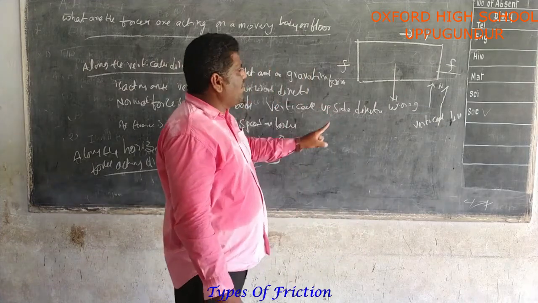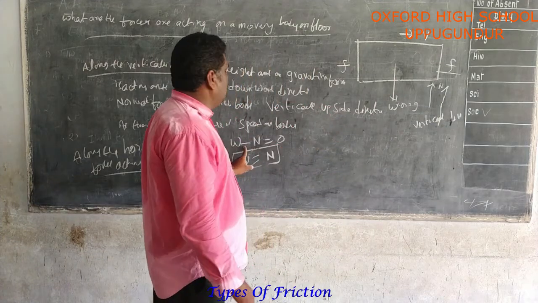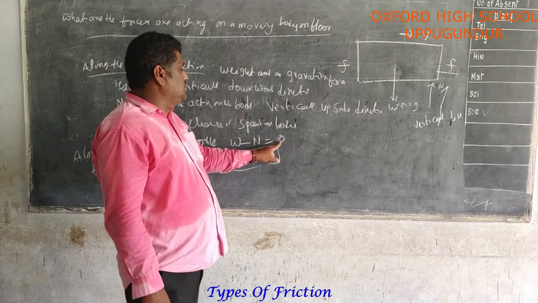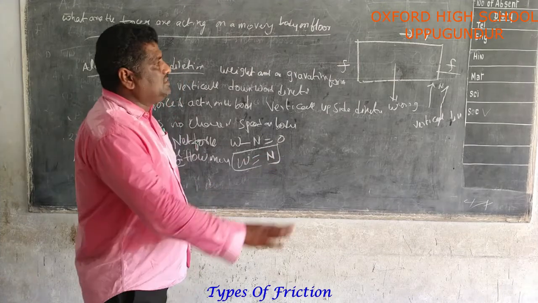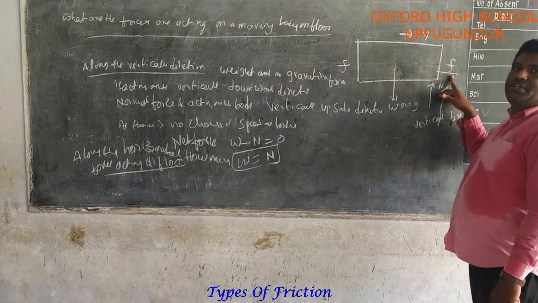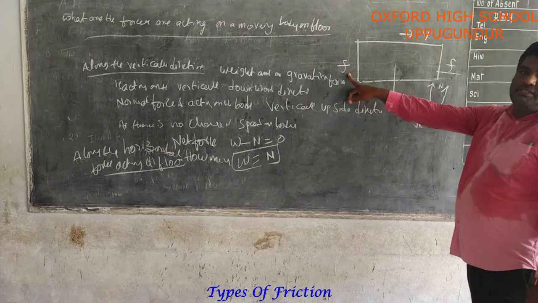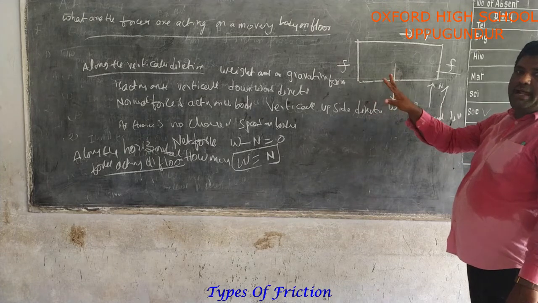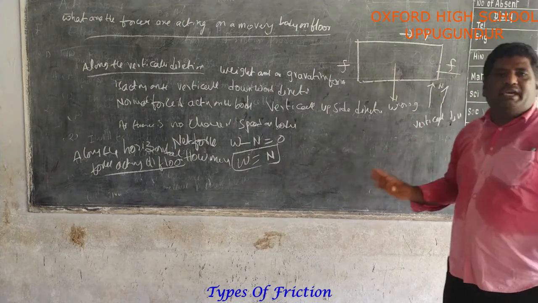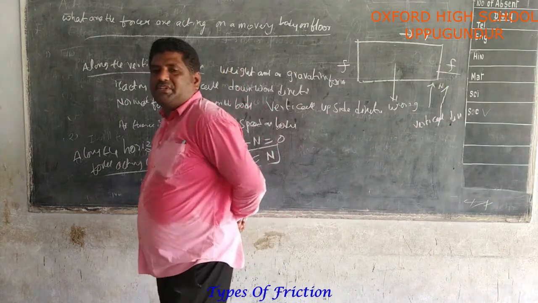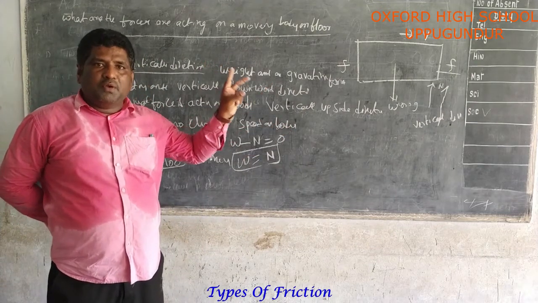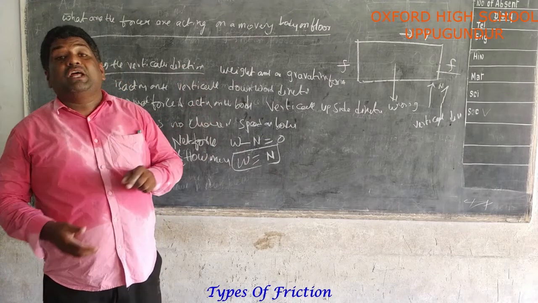Now we find the net force. Net force is equal to W minus N, where W means weight and N means normal force, equal to 0. So W is equal to N. Next, along the horizontal direction, how many forces are acting? On one side the frictional force and on the other side the applied force is acting. What is the definition of frictional force? The force applied by the floor on the body is called the frictional force.